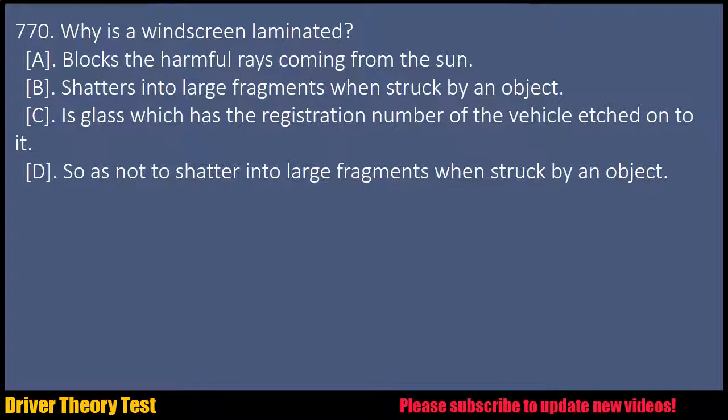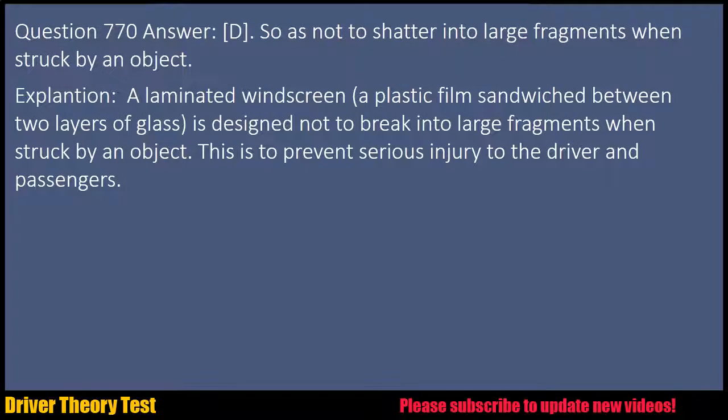Question 770. Why is a windscreen laminated? A. Blocks the harmful rays coming from the sun. B. Shatters into large fragments when struck by an object. C. Is glass which has the registration number of the vehicle etched onto it. D. So as not to shatter into large fragments when struck by an object. Question 770. Answer: D. So as not to shatter into large fragments when struck by an object.